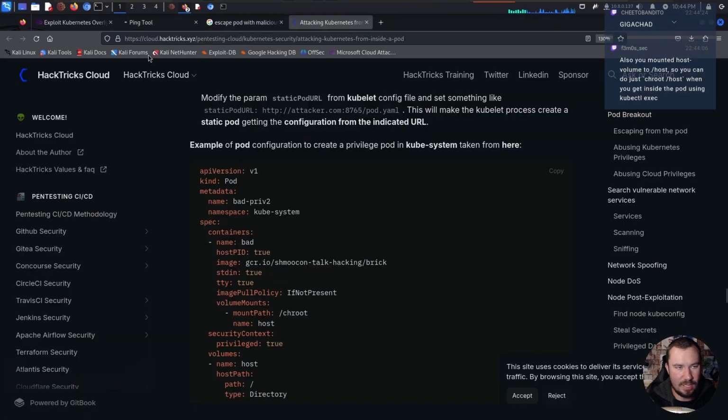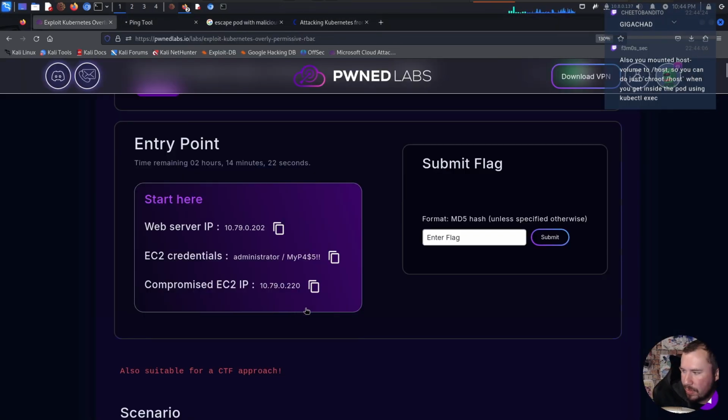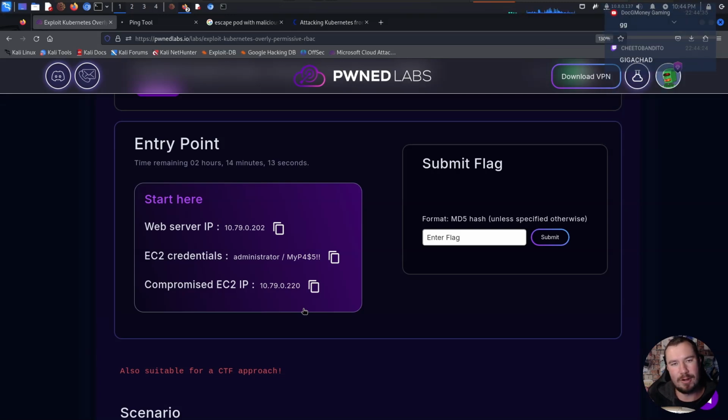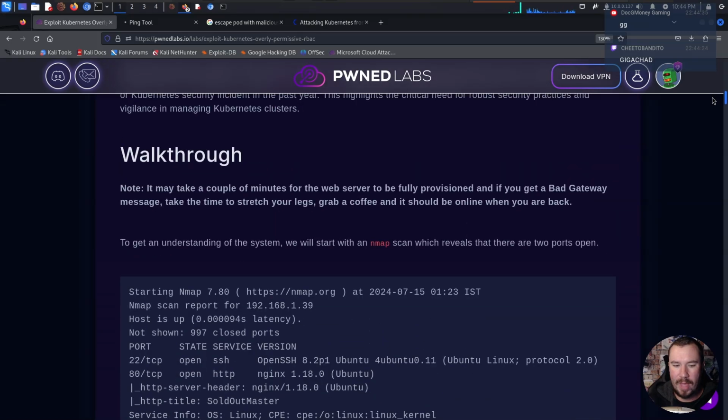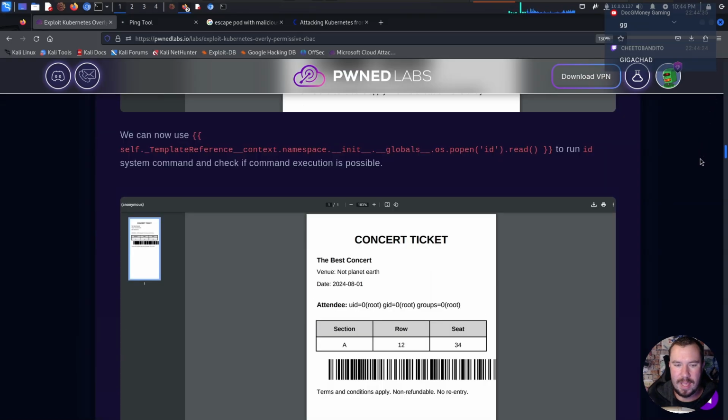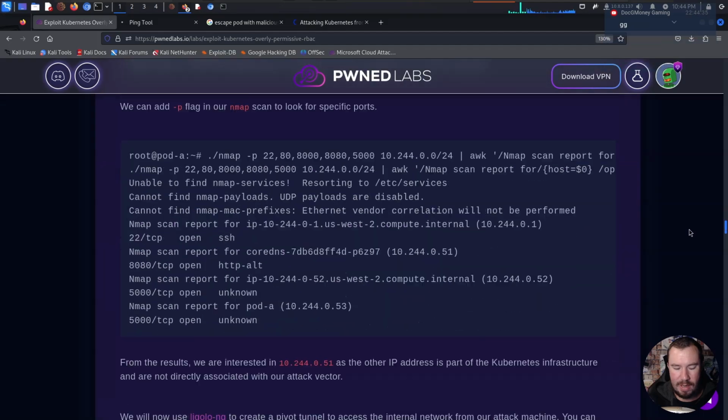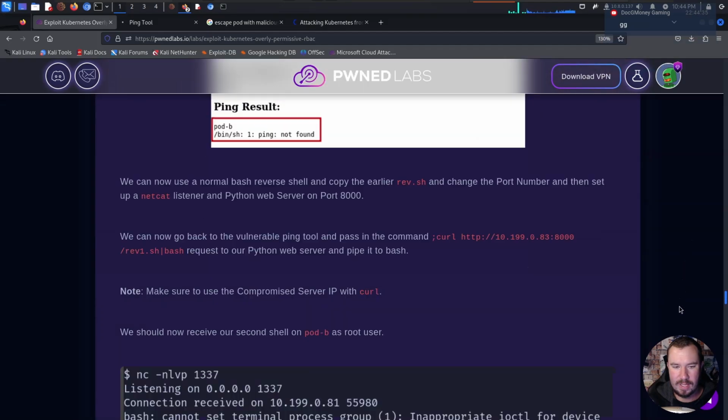Now, if you go over to the lab itself, this is the cool thing about Pwned Labs. So definitely confusing, right? And part of the confusion is just because I myself am a noob at Kubernetes. So I'm still learning it myself and learning Kubernetes pen testing. The other part of the confusion is there's so many networks and pivoting going on here. You really have to think through what is going on. But if you are completely new, I want to show this to you guys. Every Pwned Labs lab has a detailed written walkthrough that's going to show you how to do this. So if you get stuck, you can look at this walkthrough.